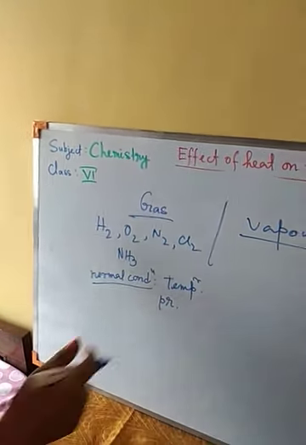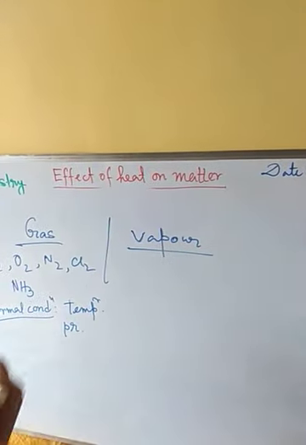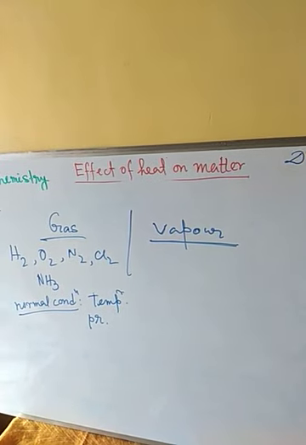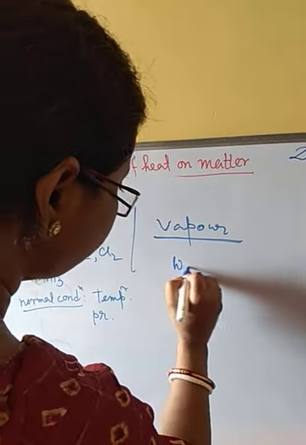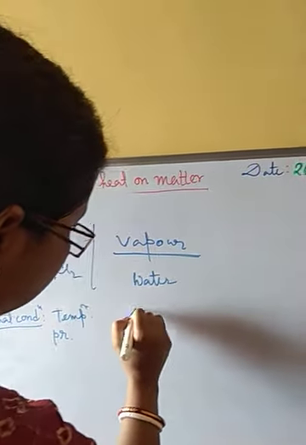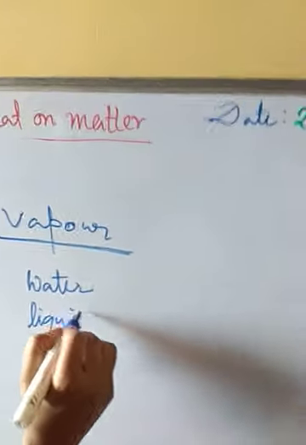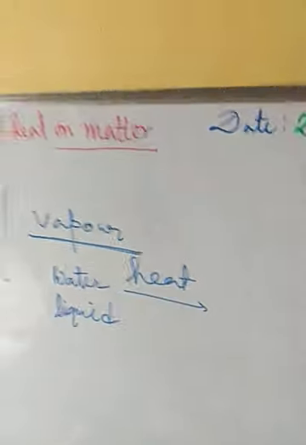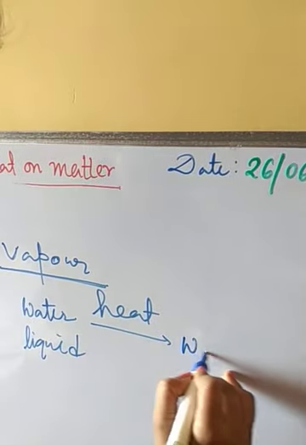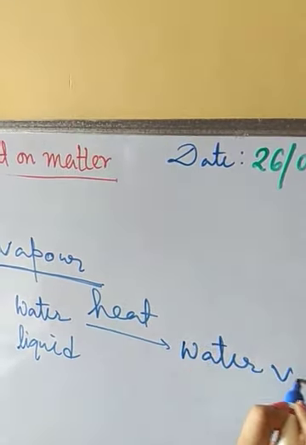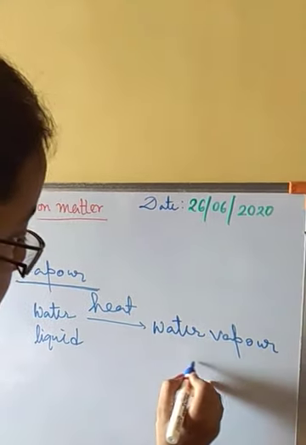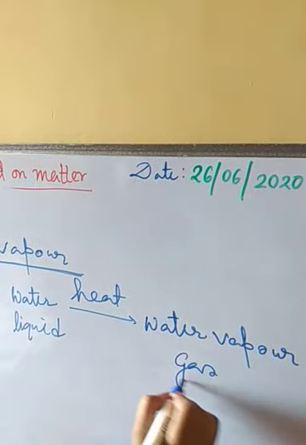But vapors are those substances which on heating we get the gaseous form of. Like water is liquid. When we apply heat on water, we get water vapor. So this is the gaseous form of water.